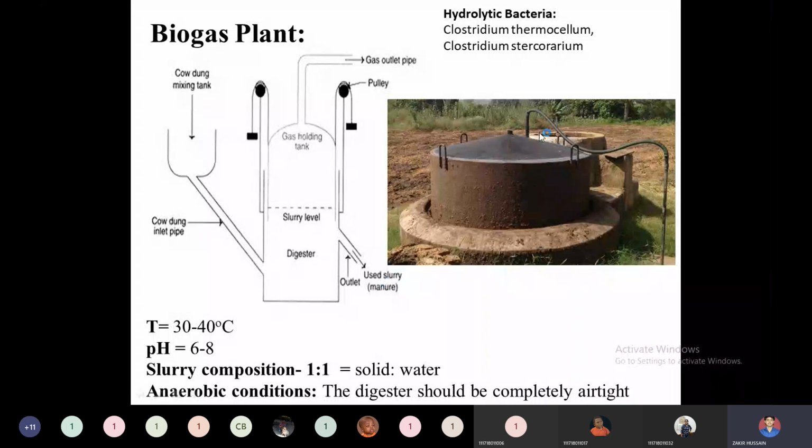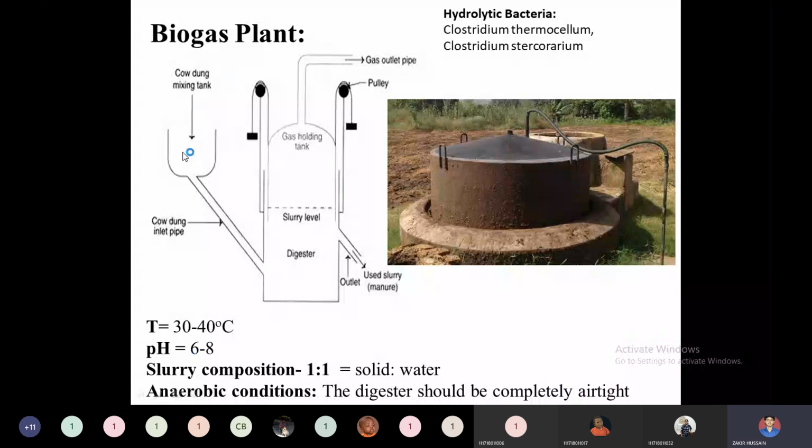And the pH required is a basic condition pH. So the ideal condition will be 6 to 8 pH. Since these are methanogenic bacteria, they require a basic condition inside. A lot of research papers say around 6 to 8 pH for formation of biogas from various organic matter, whether it be cow dung, paper compounds, grass compounds, or whatever organic materials we are supplying. So depending on the raw materials we are supplying, we can select that particular pH and that particular temperature. It's a slurry composition.